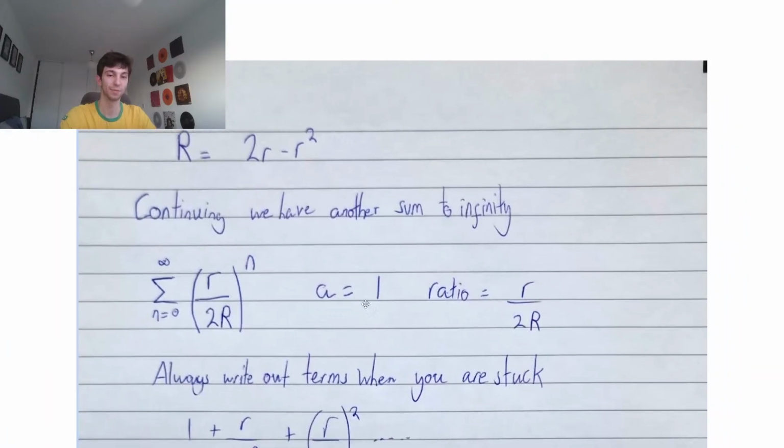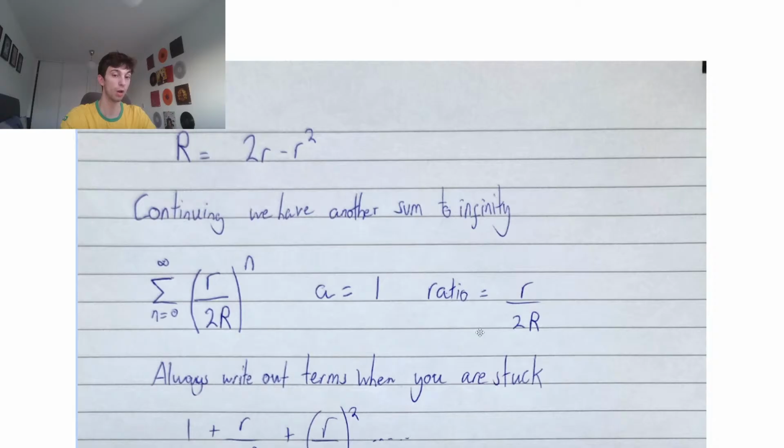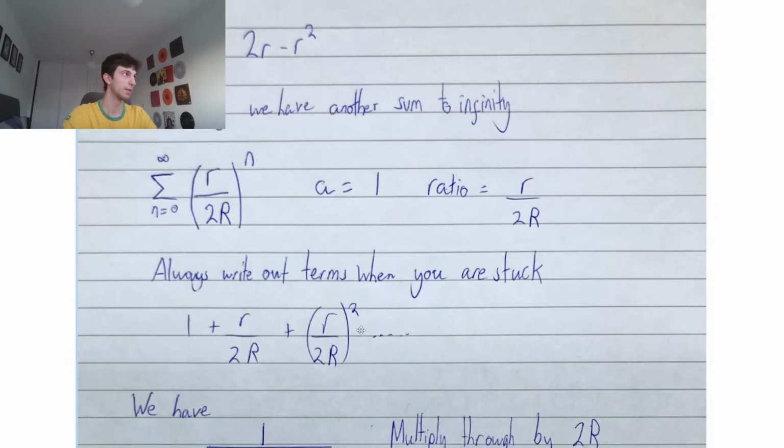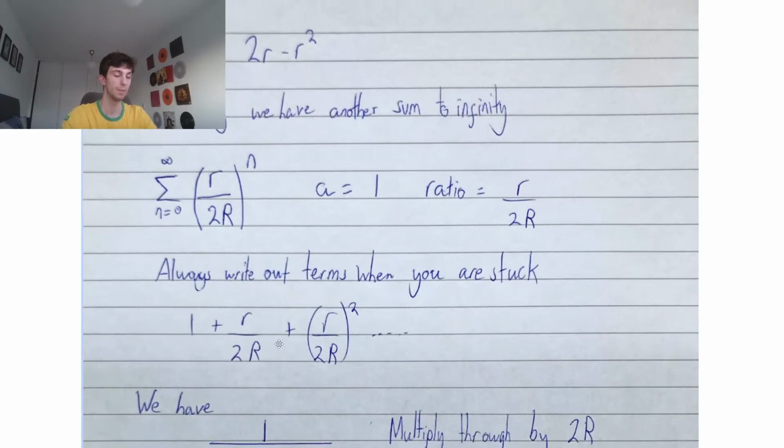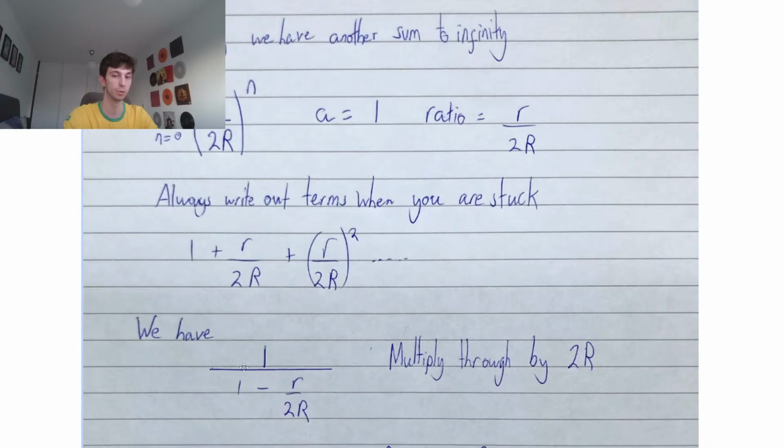Sorry, guys, technical issues. Okay. First term 1, ratio r over 2r. I would say in these questions, write out the first few terms. It may not be so obvious, and you may be able to see a recurring pattern where terms will cancel out, like we saw in that log question in a past paper. So I definitely recommend to do that in general. But in this question, we can't do that. It's just sum to infinity.